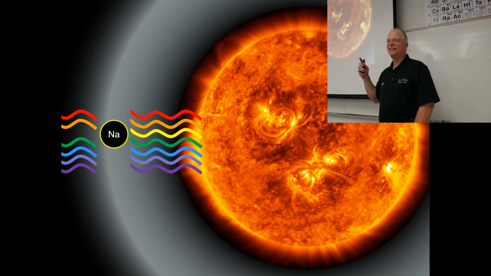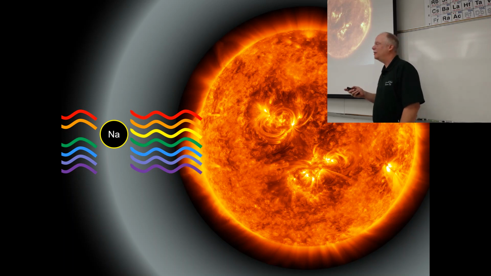So it takes light 8 minutes to get from the sun to the Earth. Okay, so we're kind of looking into the past too. We see the chemical makeup of our sun 8 minutes ago. It doesn't change that fast, so it's pretty okay.